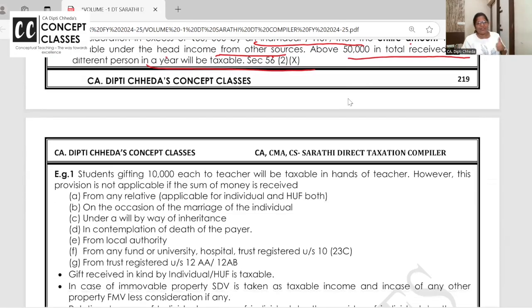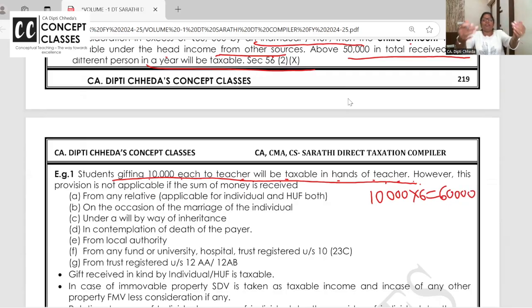For example, if you like my teaching, you will give me Guru Dakshina, right? So 10,000 I am receiving from each of my 6 students. Students gifting 10,000 each to teacher. So 10,000 I have received from 6 students, 60,000. Individually for each of you, gifting is 10,000. But for me, in a year, have I received more than 50,000 in gifts, 60,000? Yes, taxable. But ma'am, you can exempt up to 50? Answer is no. Above 10,000 cash expenditure in a single day is disallowed.